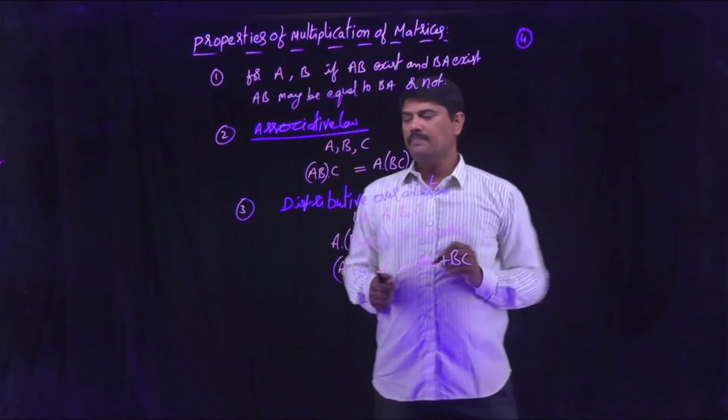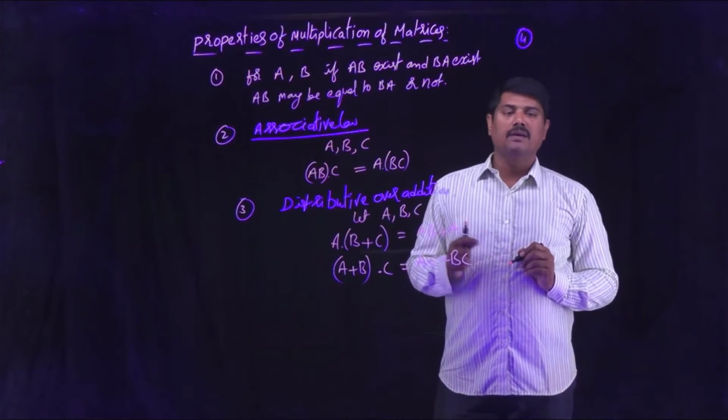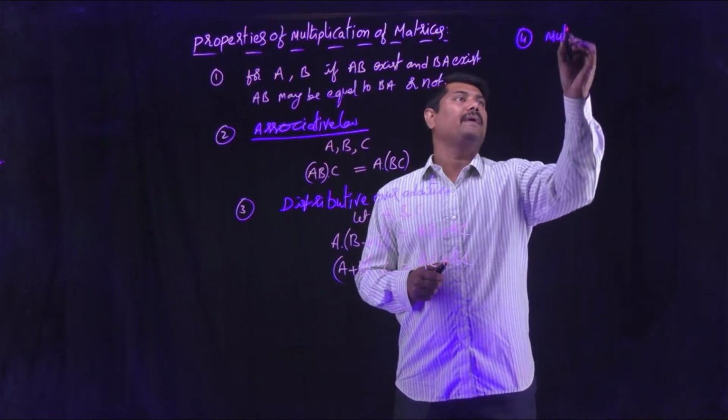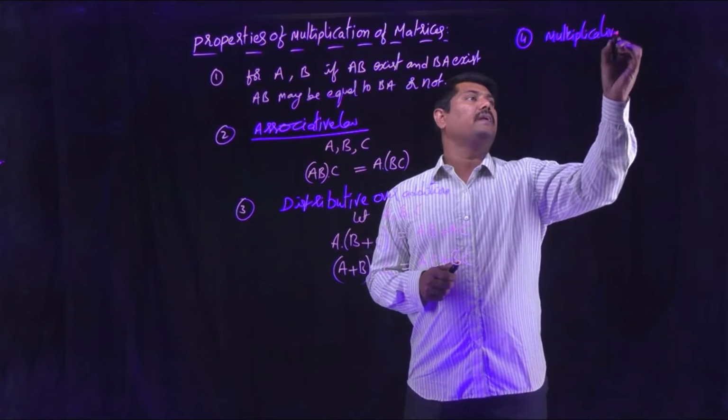Next, the fourth property is the unit matrix. The identity matrix is said to be the multiplicative identity.